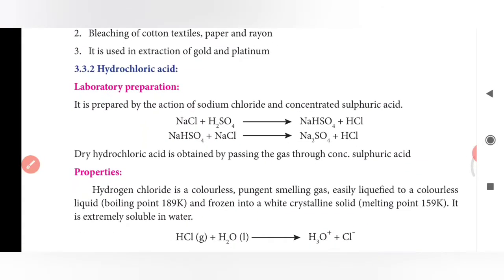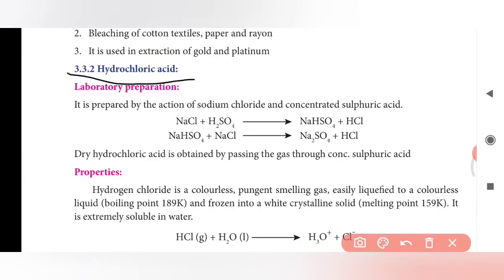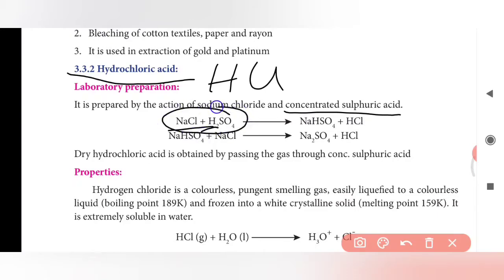Let's see hydrochloric acid. The formula of hydrochloric acid is HCl. See the laboratory preparation. It is prepared by the action of sodium chloride with concentrated sulfuric acid. By the reaction of these reactants, you will get the product sodium bisulfate along with HCl.